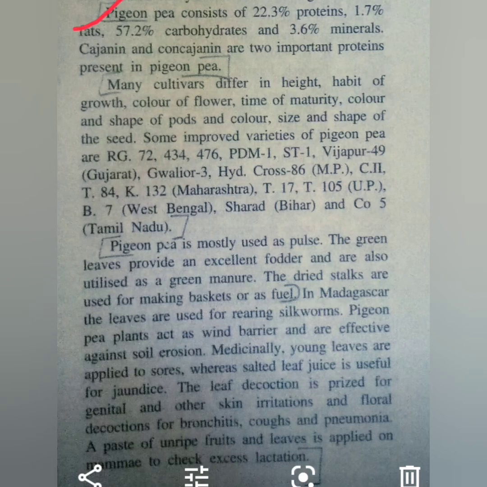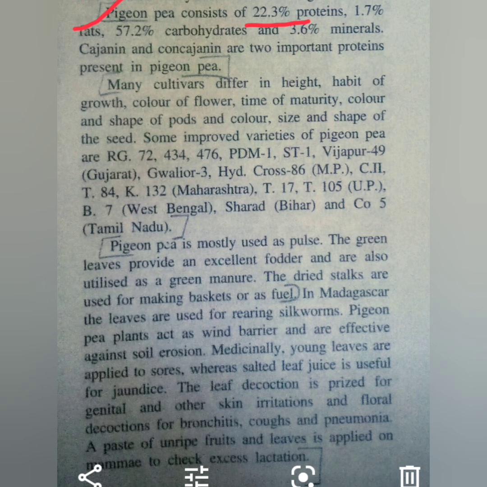composition. Now you see that pigeon pea has a very high nutritive value. It consists of about 22.3% proteins, 1.7% fats, 57.2% carbohydrates, and 3.6% minerals. So it has a high nutritive value, and it consists of two important proteins present in pigeon pea. They are cajanin and concajanin. These are the two very important proteins present in pigeon pea.